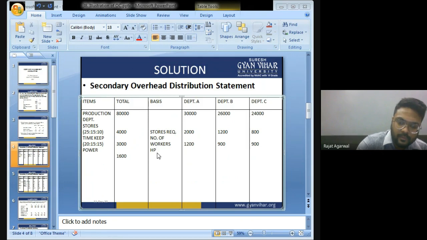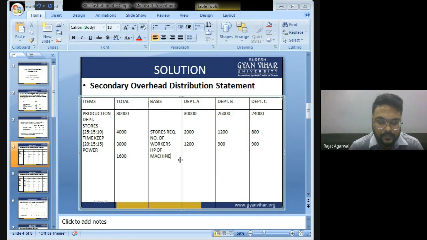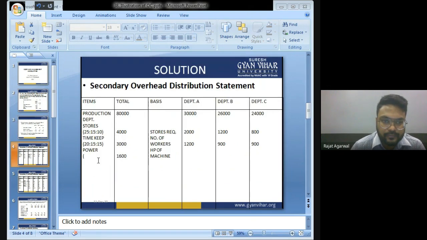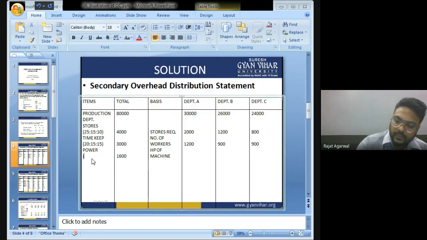What is the ratio of power? Ratio of power is 3, 3 and 2.